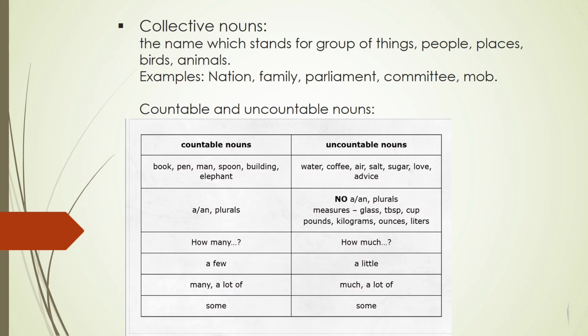We use few with countable nouns, like few pens, and we use a little with uncountable nouns. We use many with countable nouns and a lot of with both. We use much and a lot of with uncountable nouns. But we use some with both countable and uncountable nouns.